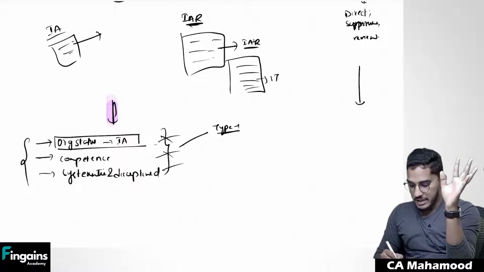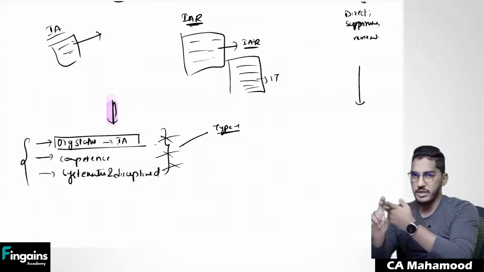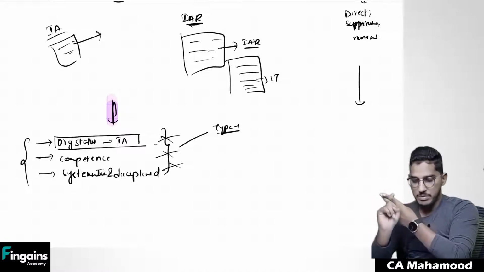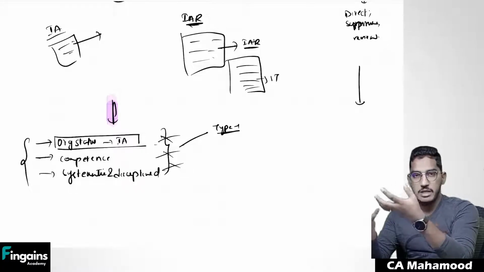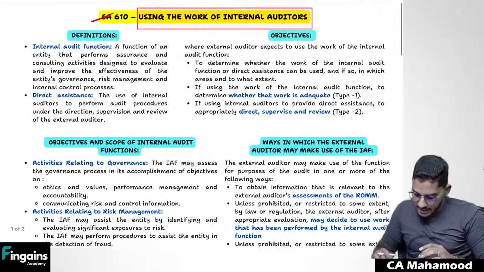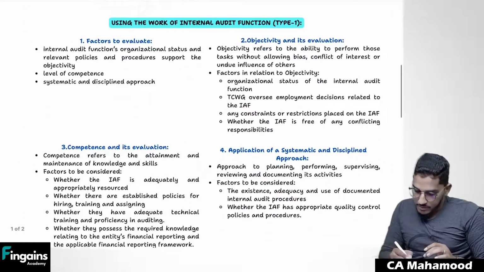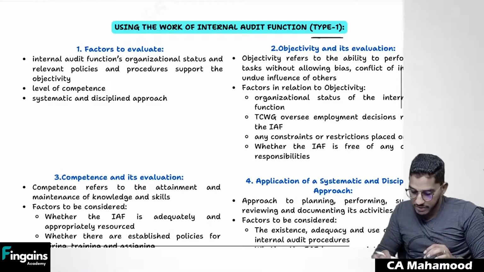If for any of these questions I got non-satisfactory responses, like I came to know that internal auditors are not independent, they don't have enough capability, they did not properly do their internal audit, do you think I will be comfortable in using the internal auditors' work there? 100% not. So that's what they say here. If you want to make use of type 1 usage of the internal audit function, what factors do you have to evaluate?